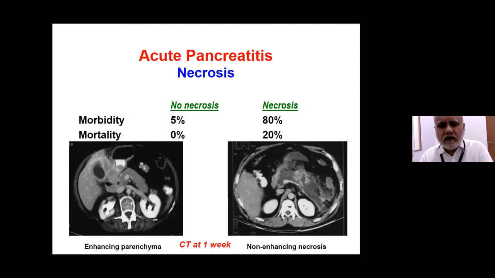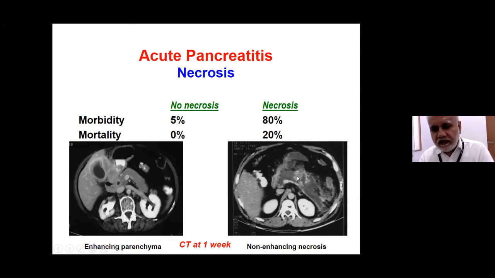Why is it important? Because if there is necrosis, the morbidity and mortality are much higher as compared to patients with no necrosis. And as I said earlier, the only way that necrosis of pancreatic parenchyma can be diagnosed is by doing a contrast enhanced CT scan in the parenchymal phase, which is a late arterial phase. So this is a good uniformly enhancing pancreatic parenchyma.